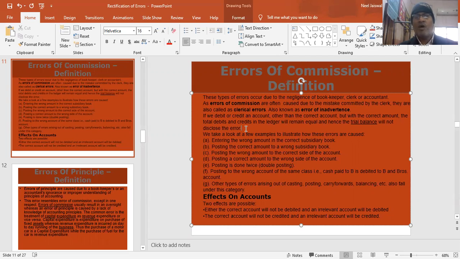Similarly, posting the wrong amount to the correct side of the account. Correct side of the account, wrong amount. Now, correct side, as I have already told you, for both the purchase account as well as the cash account.